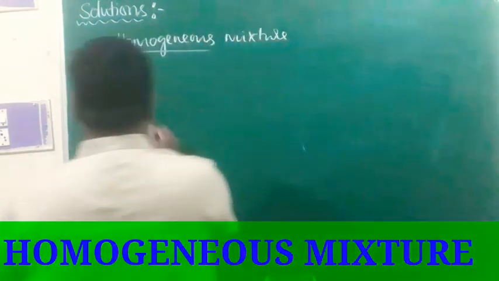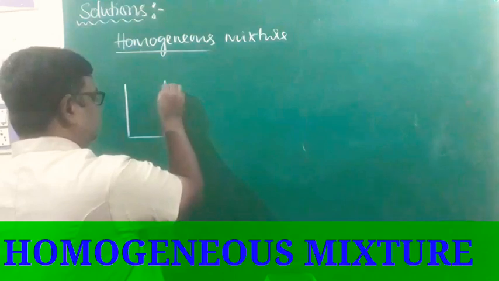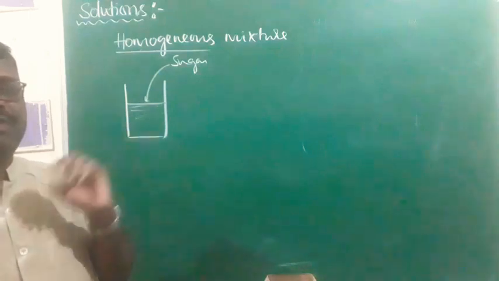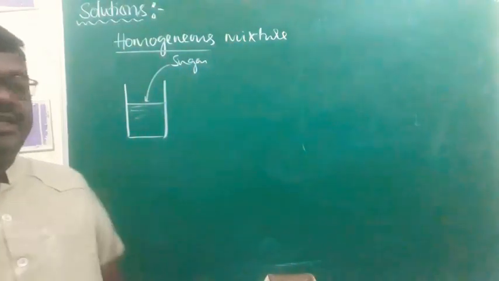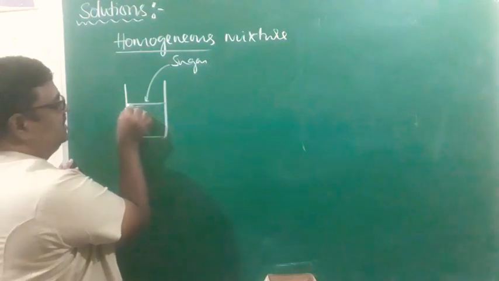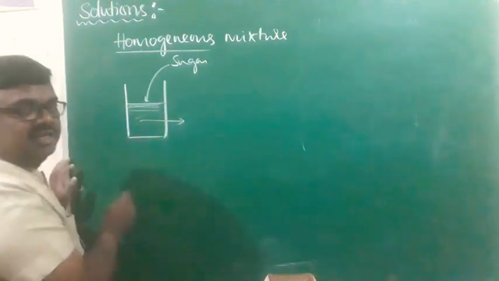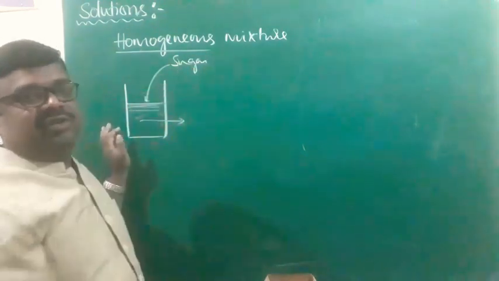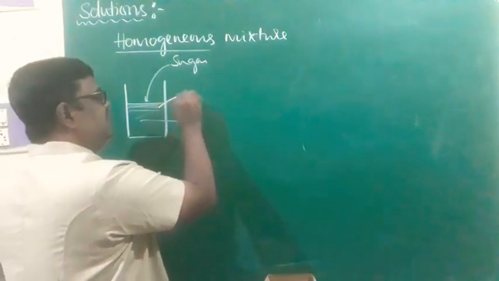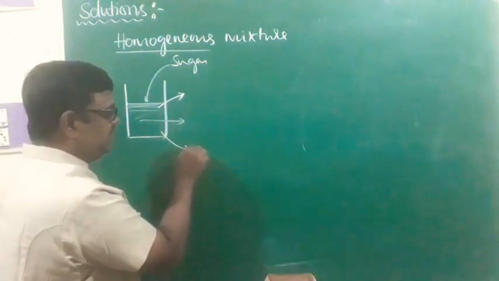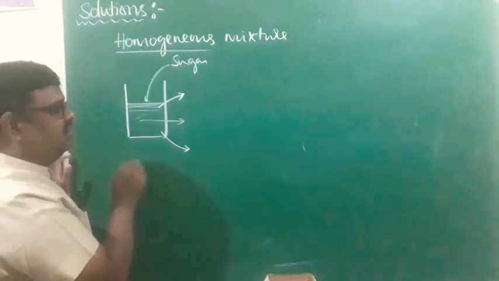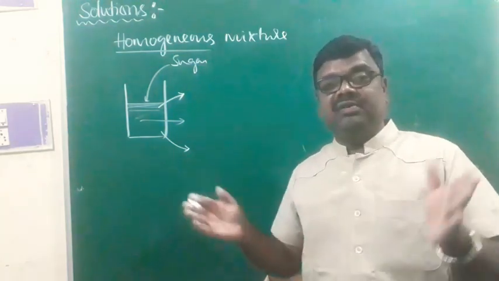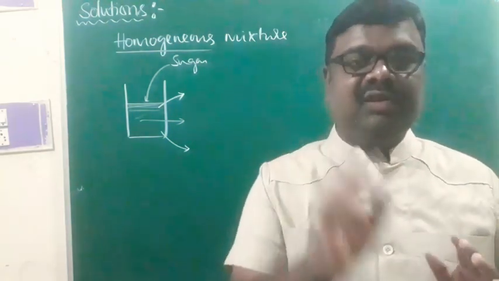If I take sugar in water, imagine this is water in which I dissolve sugar, sugar in water will form a solution, that is, a homogeneous mixture. When it is properly stirred, you can see that you got a sugar solution which is homogeneous, because the properties and composition of this solution are the same throughout. The sweetness of the solution at the upper part is similar to the sweetness in the lower part. That is what we call homogeneity.